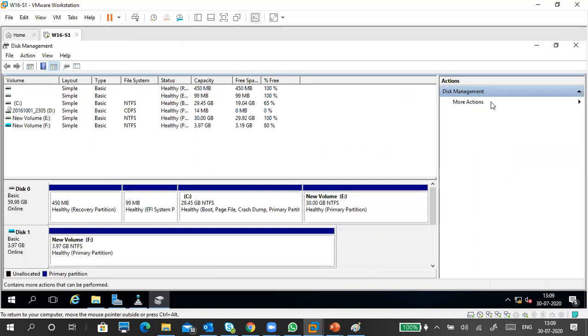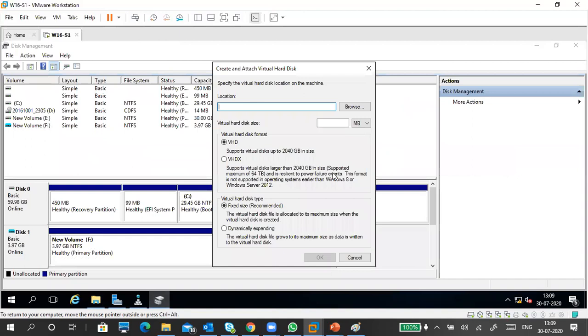I'm going to create another virtual hard disk. Create virtual hard disk, VHDX, dynamically expanding. I said dynamic, but it's dynamically expanding. Okay, you must tell correctly. Fixed size, dynamically expanding. Already I told what is the dynamically expanding.